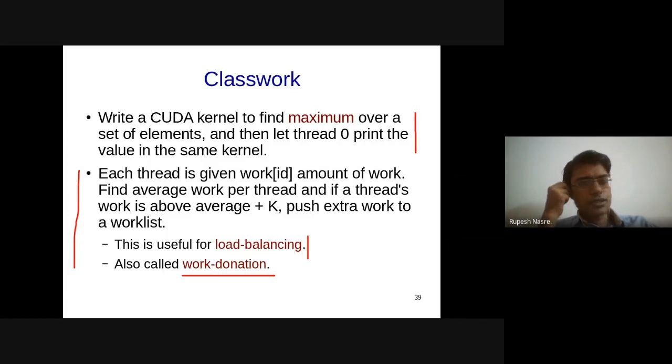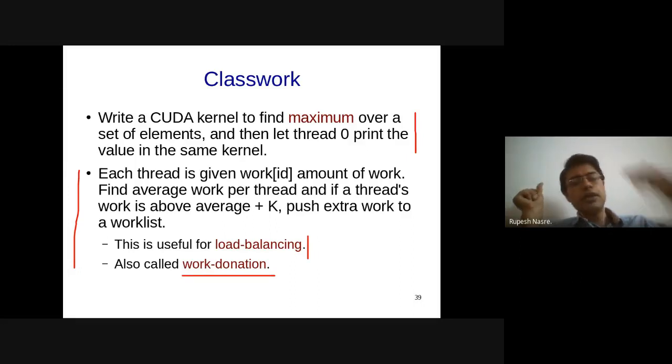Okay, so any suggestions on what all is required in this? How many of you were able to find the average? I mean, you might not have written the code, but at least you have thought about how the code is going to be. Average is okay. Before calculating the average, we'll need a barrier, I guess.